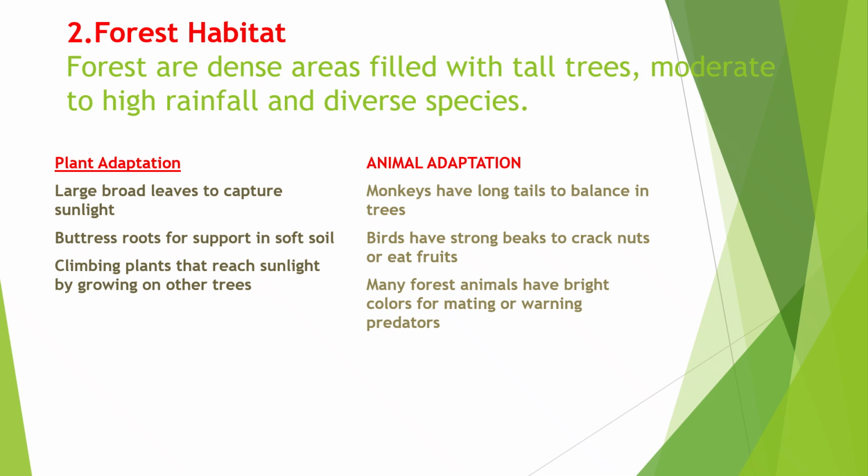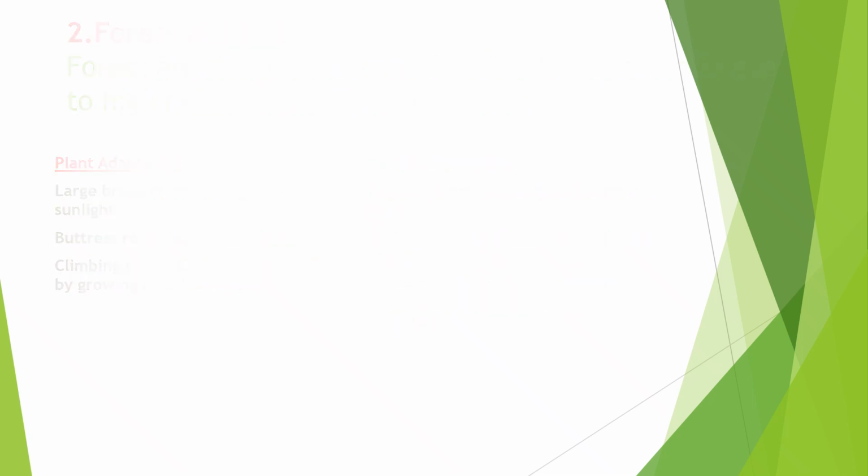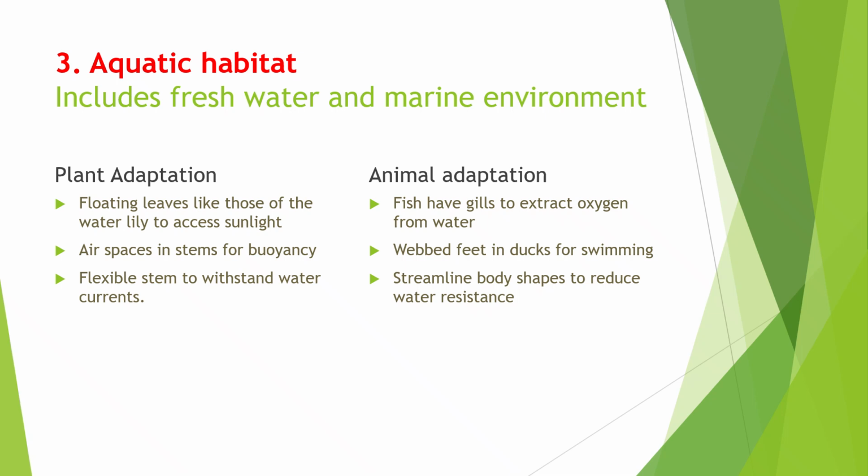Now, we turn our attention to aquatic habitat. Aquatic environments include both freshwater, like rivers and lakes, and salty seas and oceans. Organisms living here must be able to live in water and obtain oxygen.